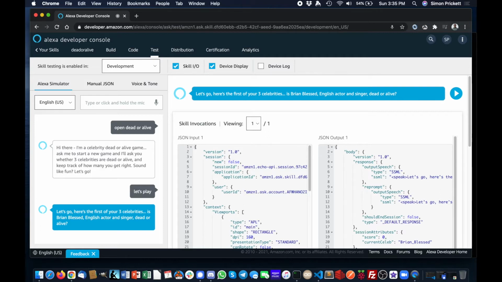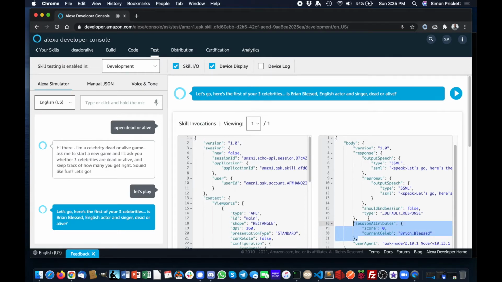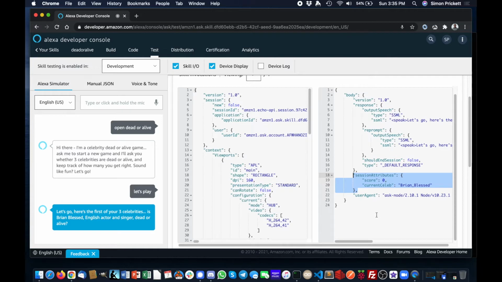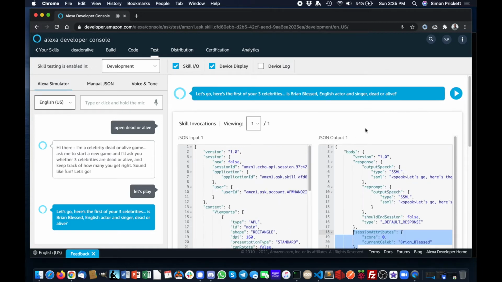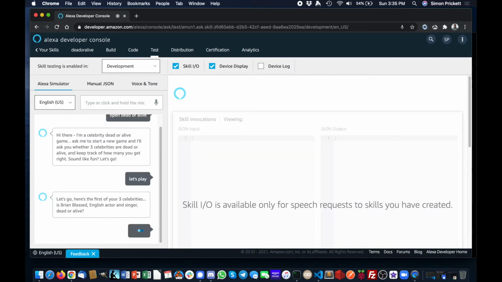So what's happened here is it started a new game. It's put a score and the current celebrity name into my session. You can see that over here. And then from Redis, we've got 3 celebrities and created a set for those in Redis. That's my game, and it's popped the first one off randomly, and that's Brian Blessed, the English actor. So we'll say he's alive and see what happens.